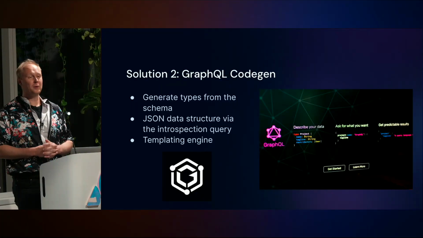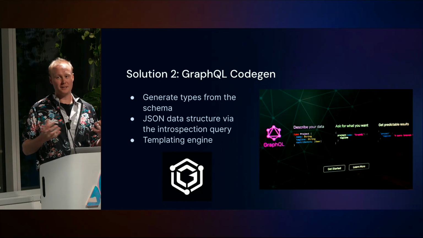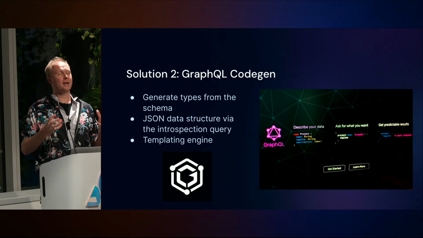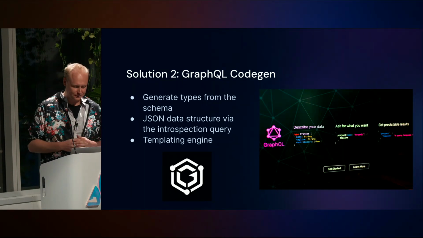GraphQL CodeGen. GraphQL CodeGen is a solution developed by the Guilds. This is an organization that maintains this code base. The way that this works is we've already got our types in our GraphQL schema. So why can't we just generate those types from that? And the answer is we can.